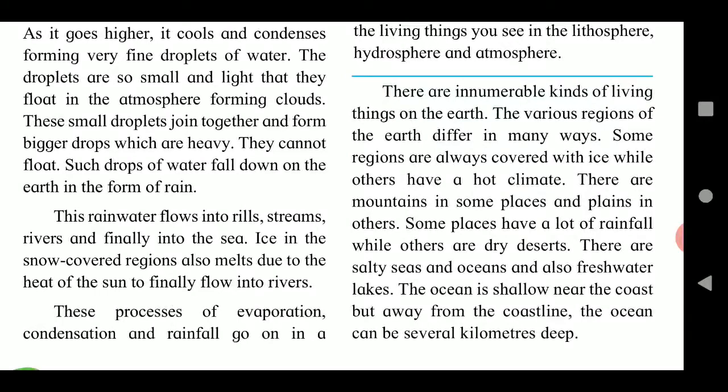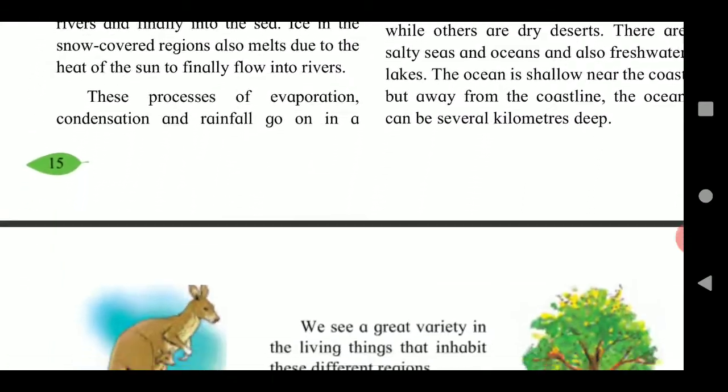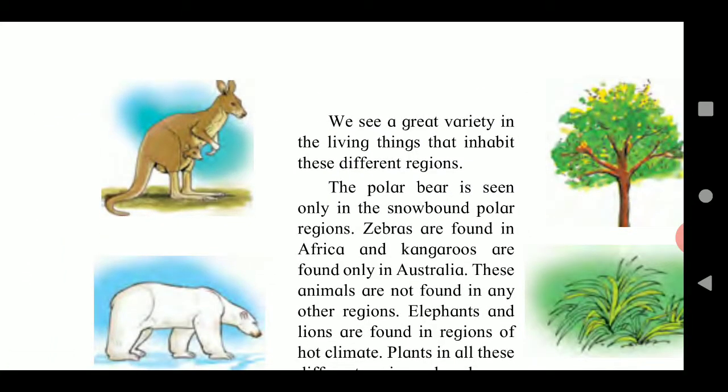The ocean is shallow near the coast but away from the coastline, the ocean can be several kilometers deep. We see a great variety in the living things that inhabit these different regions. The polar bear is seen only in snowbound polar regions.